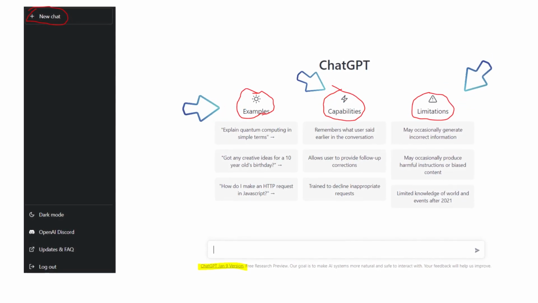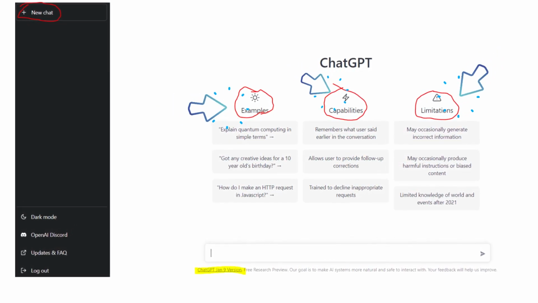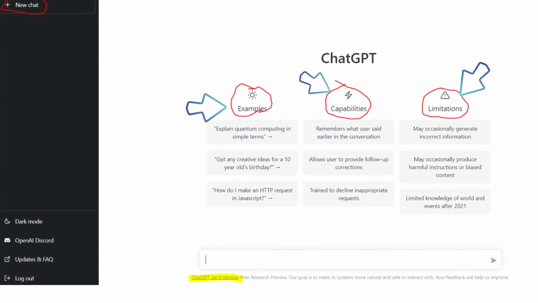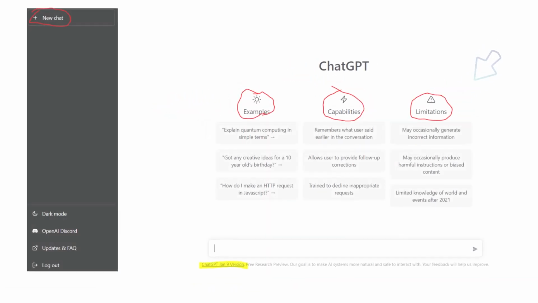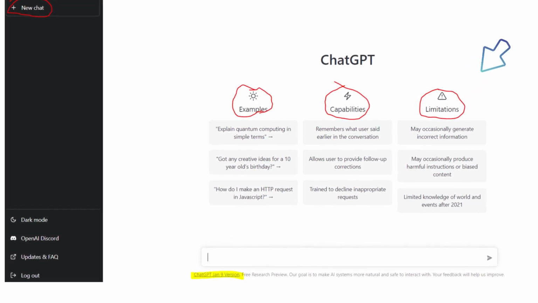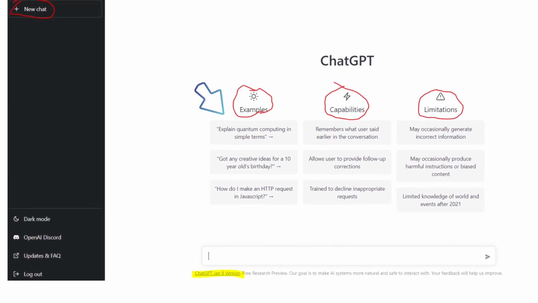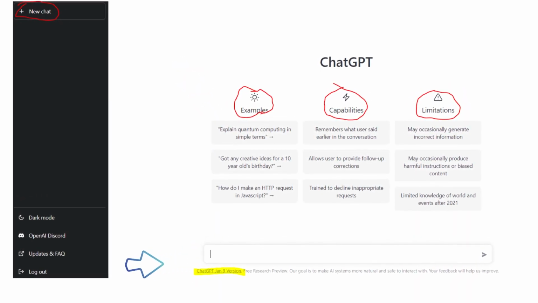And the window will pop up here. We have three columns here: examples, capabilities, limitations. We will emphasize on limitations also. Just an example here: explain quantum computing in simple terms. So just a sample question that you may type here at the bottom.